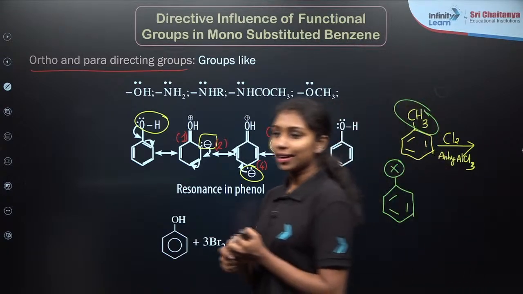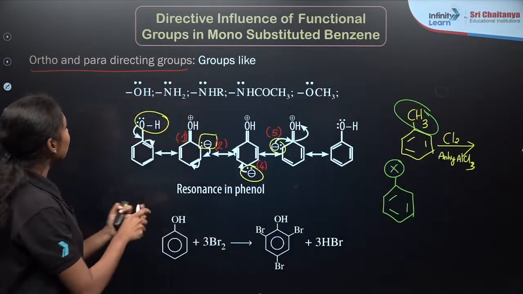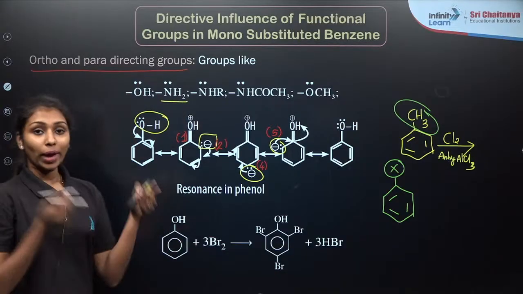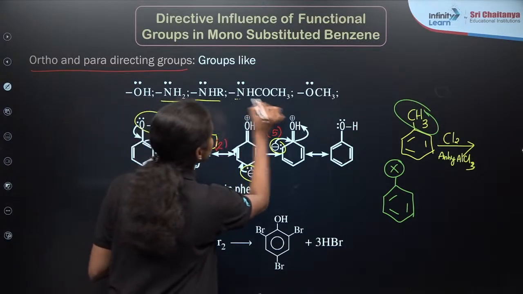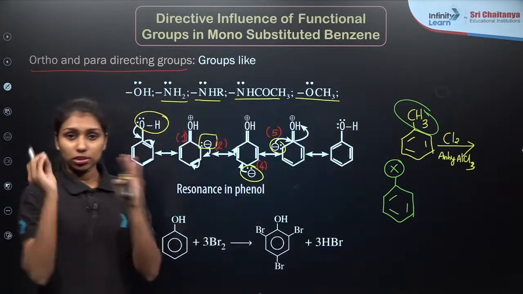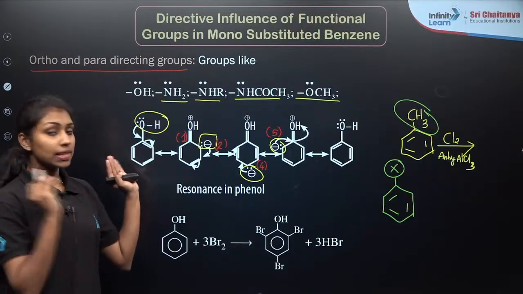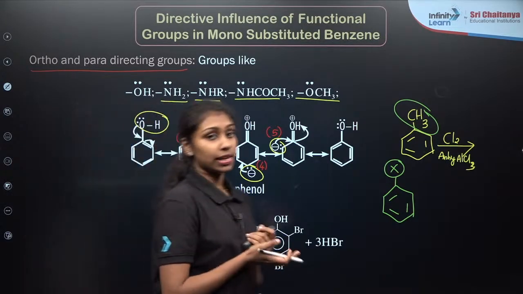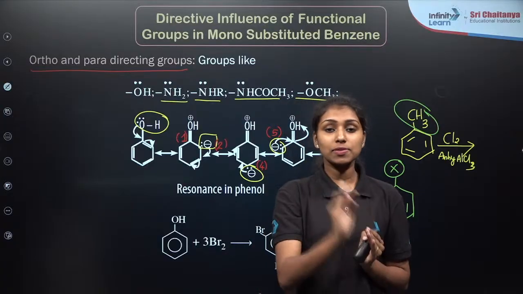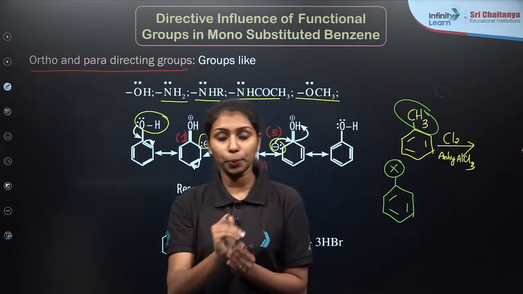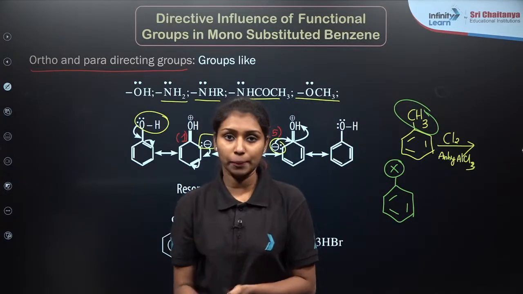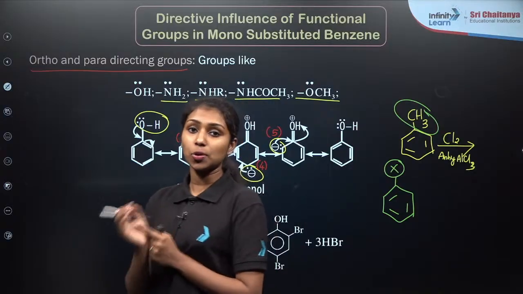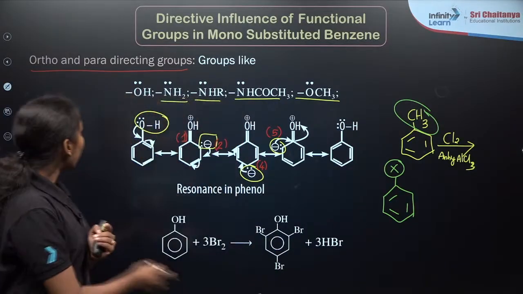Similarly, if you are taking the NH2 group, NHR, NHCO-CH3 and OCH3 group, when you are writing the resonance structure, you can see that the electron density is maximum at the ortho and para positions, right? So these functional groups will direct the incoming group into the ortho or para position. So they are known as activating groups or ortho para directing groups, right?